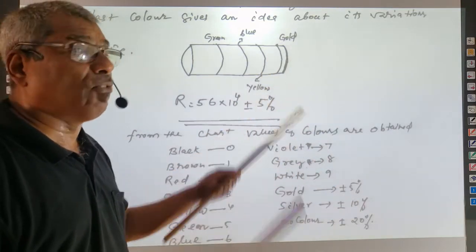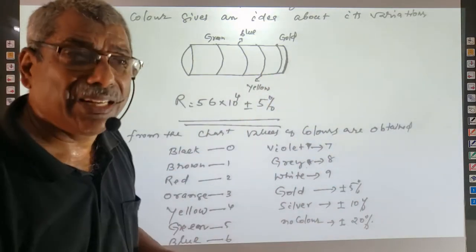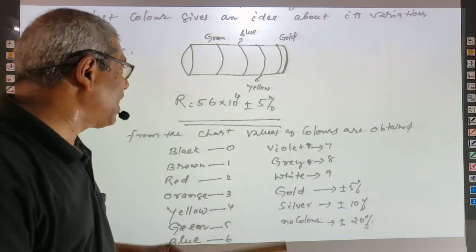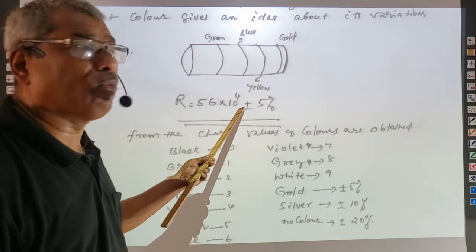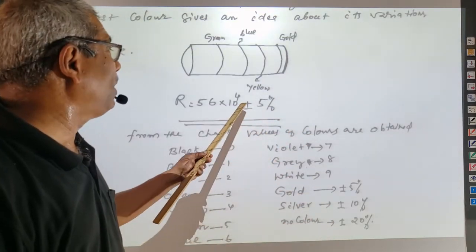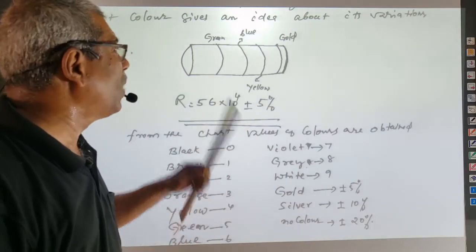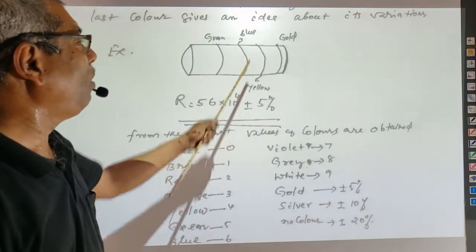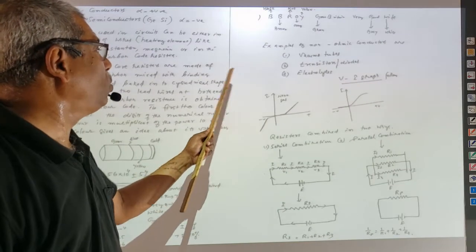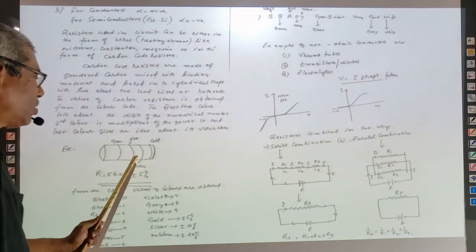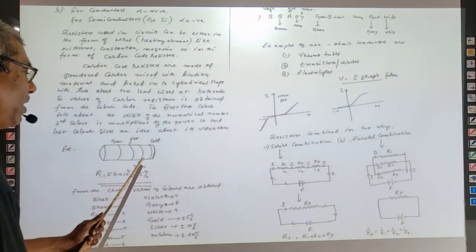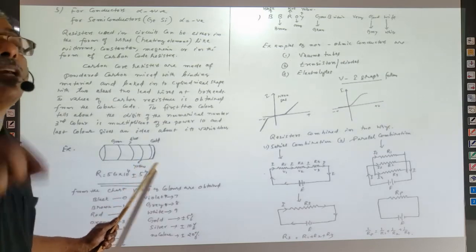When gold appears as the fourth color, the variation can be less than this value of 56 times 10 raised to 4 by 5% or more than it by 5%. This is how the value of resistance, the carbon code, can be calculated. The first two colors show the digits of the number, and the third color is a multiplier.